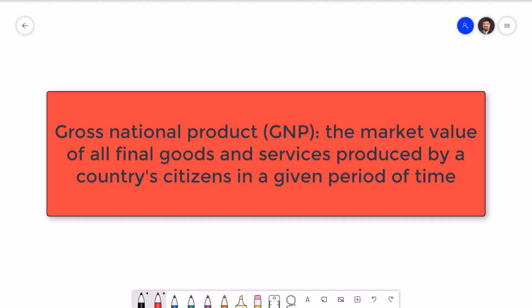Note as well that the GDP is a measure of economic activity within a country's borders. You might have heard of another related concept called the gross national product, or GNP. The GNP is the market value of all final goods and services produced by citizens of a country in a given period of time. This distinguishes it from the GDP, which is within a country. For example, if a Canadian citizen works in the United States, their income is part of the United States GDP, but it's part of Canada's GNP. We will mostly focus on GDP in this course.